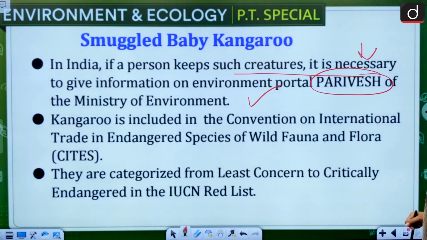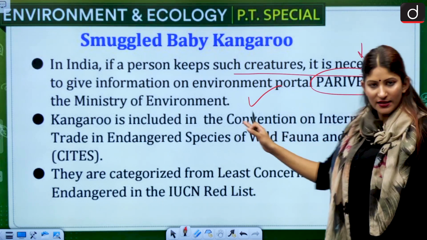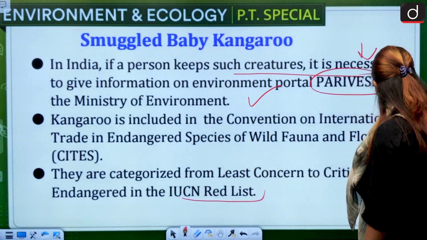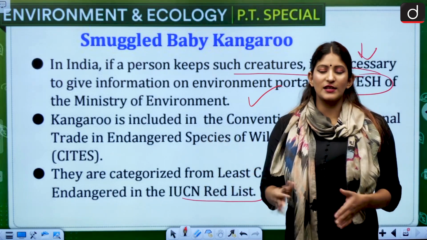Kangaroo is included in the Convention on International Trade in Endangered Species of Wild Fauna and Flora. And these are least concern. They are categorized from least concern to critically endangered in the IUCN Red List depending. Okay, so these are certain things that we had to cover.